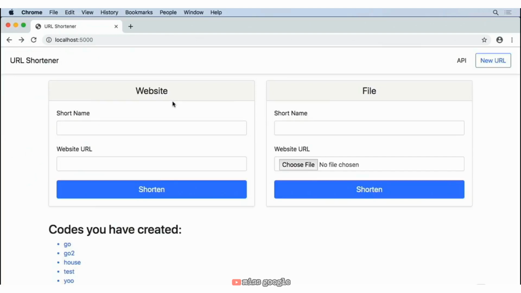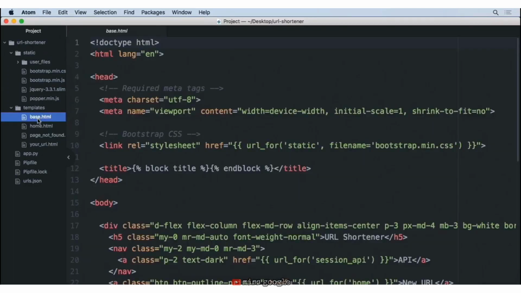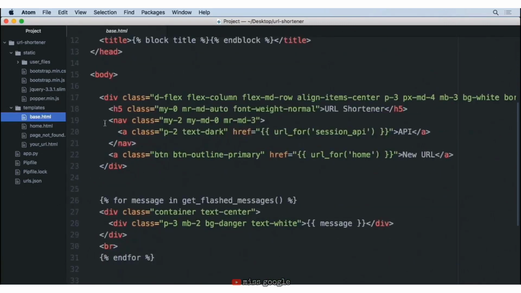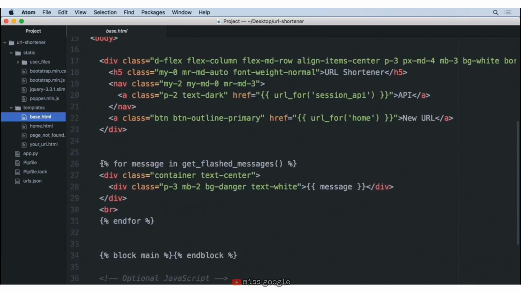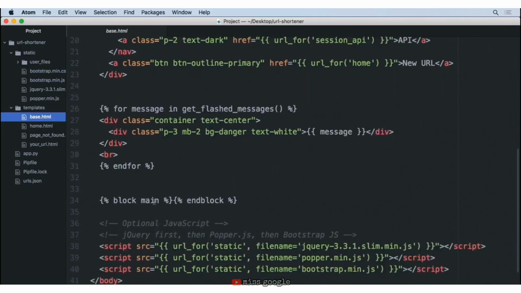Now, if you'd like to, you can go ahead and take a look at the code here. You can see in my base.html, there's some very similar things like the title. We had created this before. That is the exact same. I've added some code to have a navigation bar that shows up at the top. Again, flashing the messages. This is something that we had before, but in this case, I've gone ahead and made it so that they have a red background and white text. And then there's that main block.